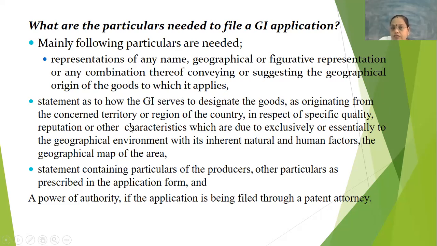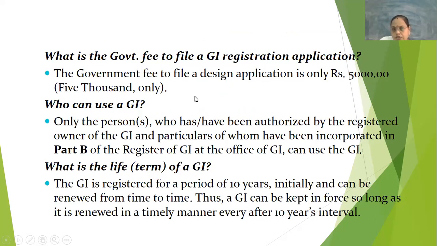Or it is originating from any region of the country, irrespective of what the quality, reputation, and characteristics are, which are essentially known to the geographical environment, as the natural or the human factors. So all these should be kept in mind. Along with the application, the statement of the particulars of the producers and also the people who are using that should be attached for filing this IPR of the geographical indication mark. So the nominal fee for applying for GI registration to get that IPR is 5,000 rupees.